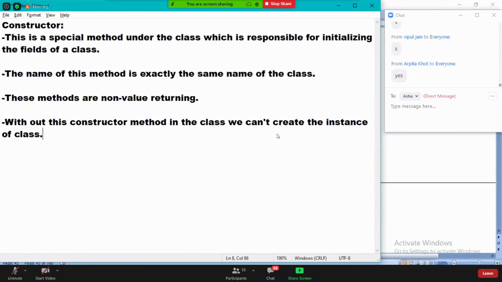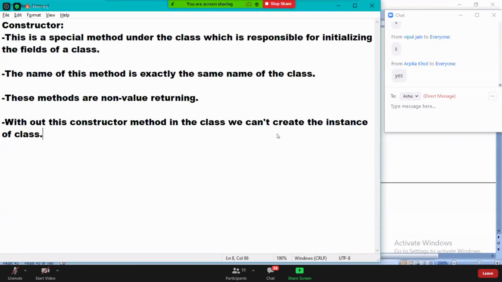I repeat, guys, without this constructor method in the class, we cannot create the instance of class. The instance of the class cannot be created. Now, this particular point, what I just said, is going to confuse us a little bit.